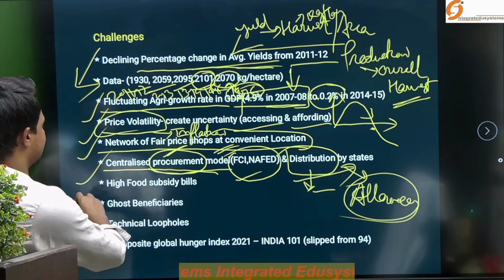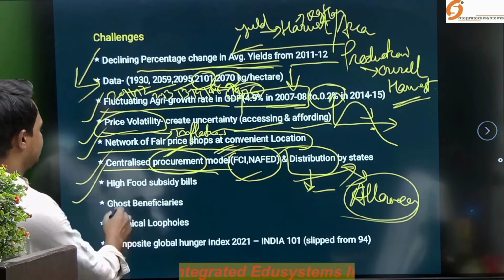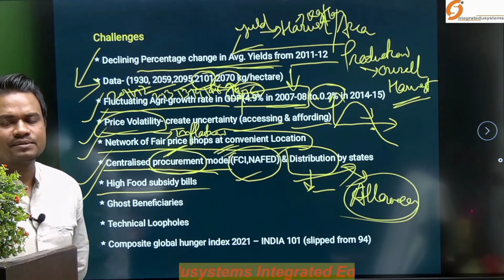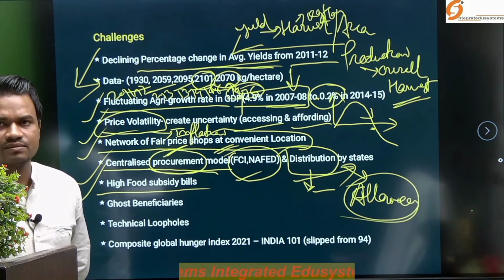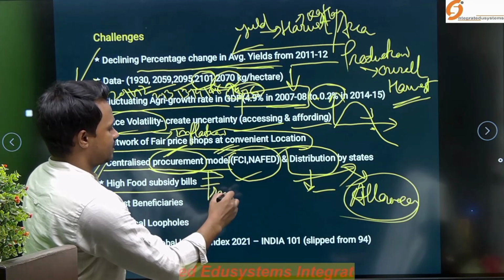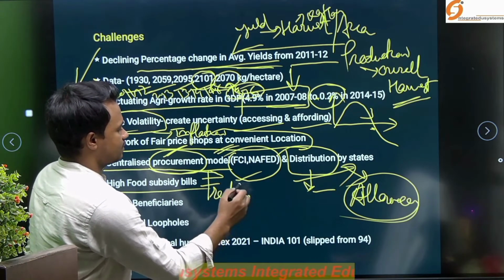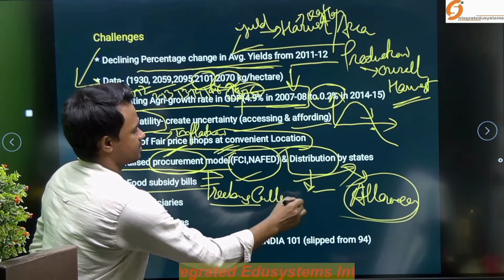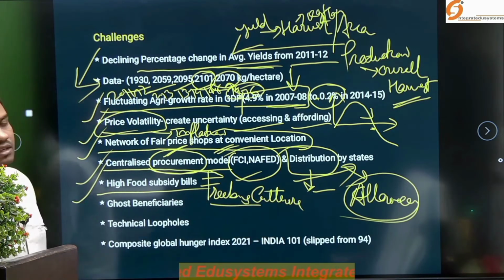And the next thing is the high food subsidy bills. In our country, we have seen recently, in the burning news, that the paddy culture is being promoted. So this is again ultimately an extra burden on the treasury. The paddy culture is being promoted. So these are the challenges regarding the National Food Security Act.